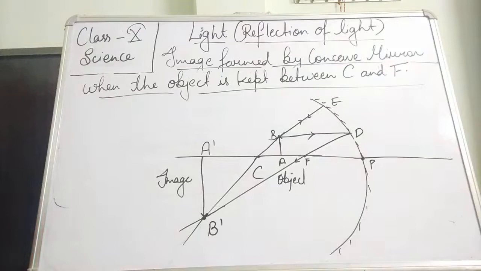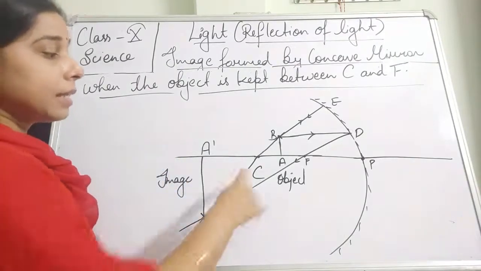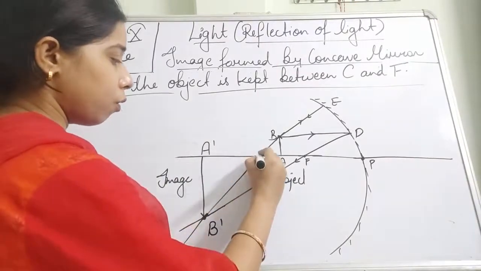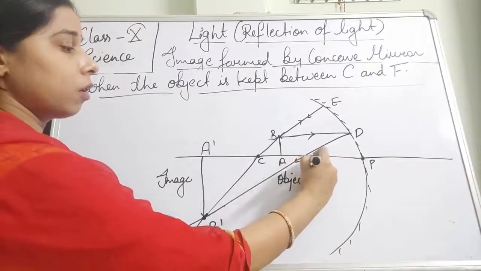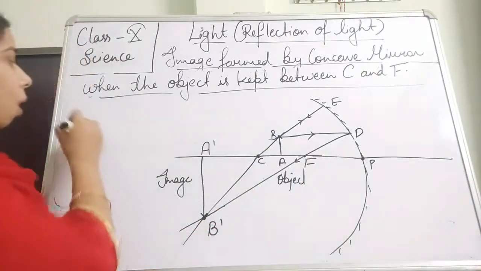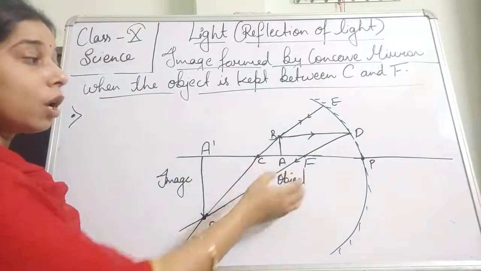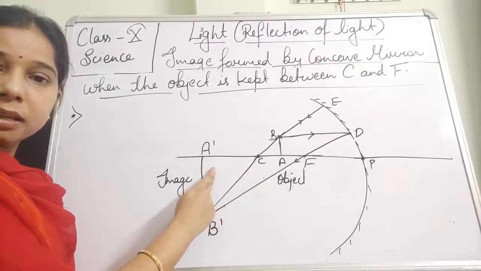So the thing that we got from here, students, is the image when the object is kept between C and F. This is the center of curvature and this is the focus. So when the object is kept between the center of curvature and focus, where does the formation of the image happen? Not behind, but beyond the center of curvature.